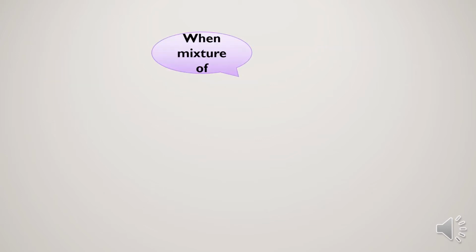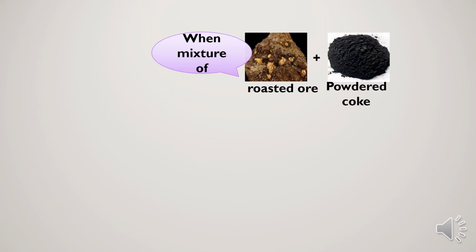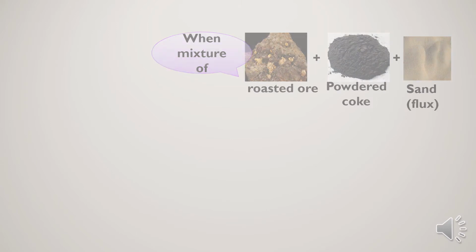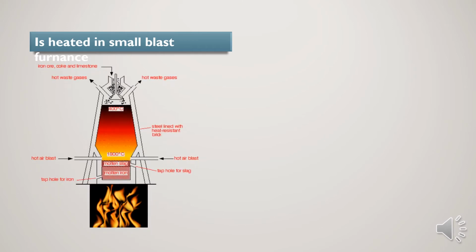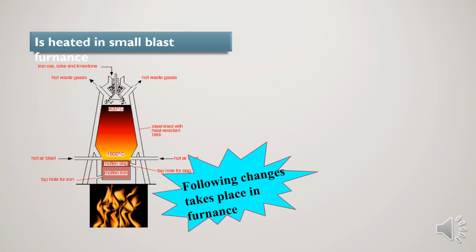Once roasting is done, we need to follow one more step, called smelting. In the smelting process, the roasted ore, powdered coke, and sand, which acts as a flux, these three are taken in a blast furnace. A current of hot air is passed through the bottom of the furnace. See here, the hot air is passed through these tuyeres. So when we pass the current of hot air through the blast furnace, the following reactions will take place.